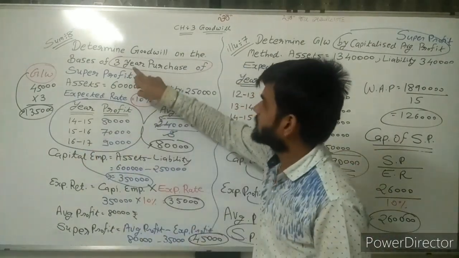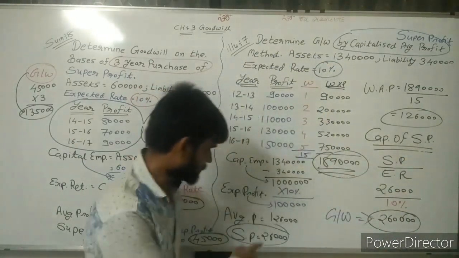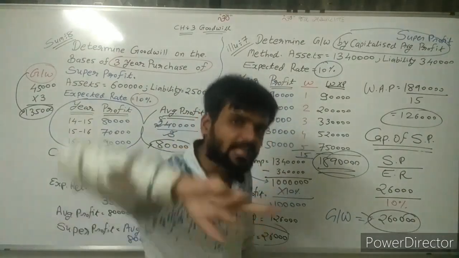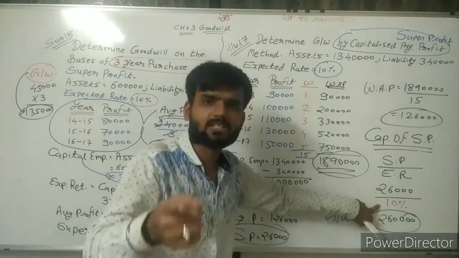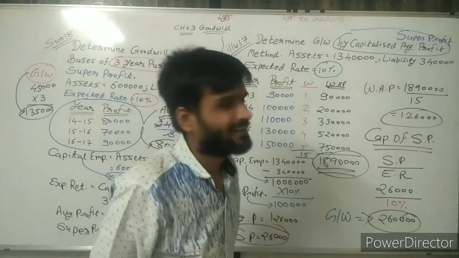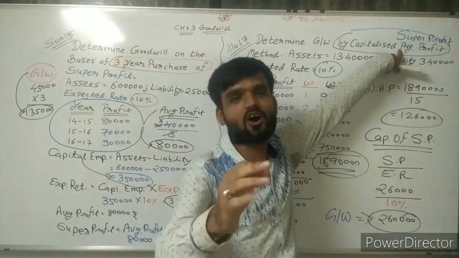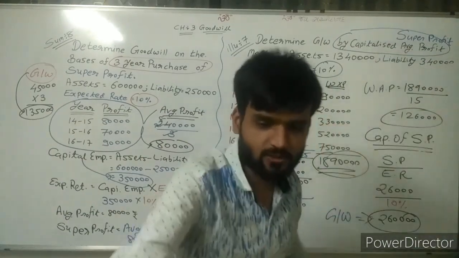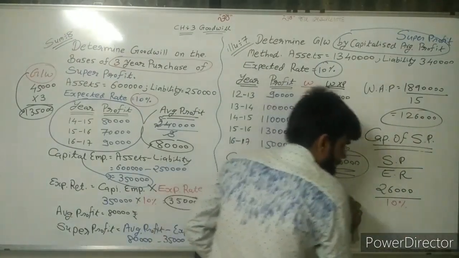If we need to find 3-year purchase of super profit, then super profit into 3 is your goodwill. But if we want the capitalization of super profit, then only one step: super profit divided by expected rate. But sir, which question is there here? Capitalization of average profit. So the only change is what? I am clearing this thing.